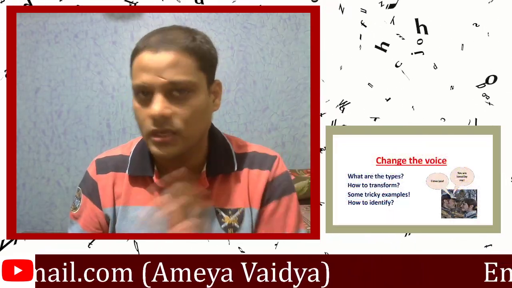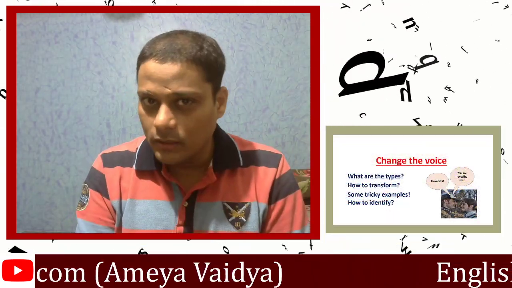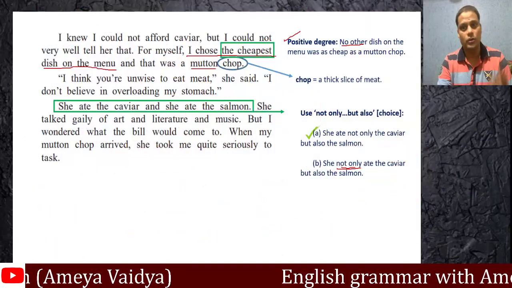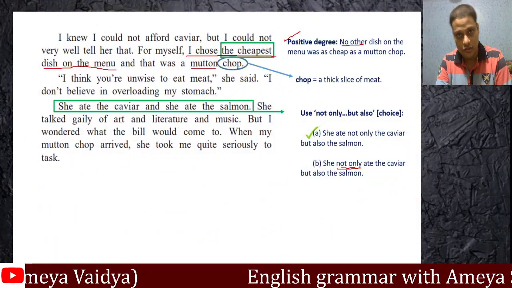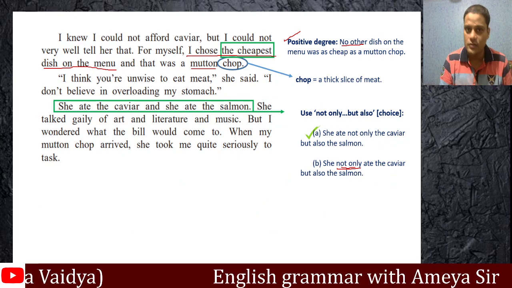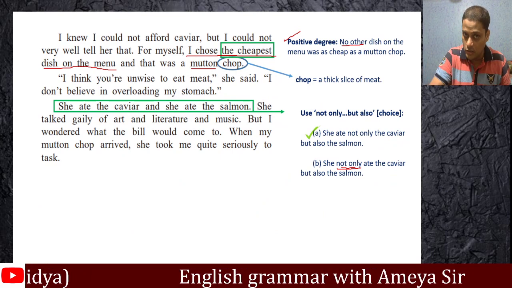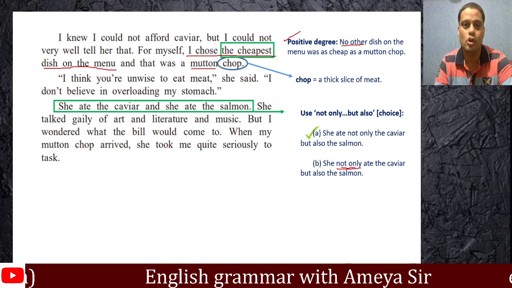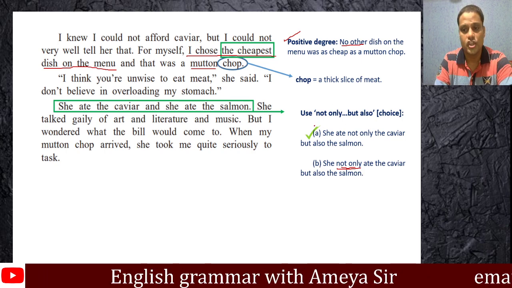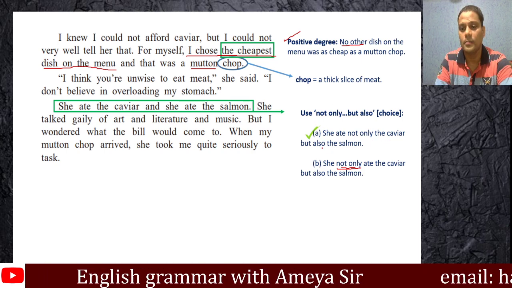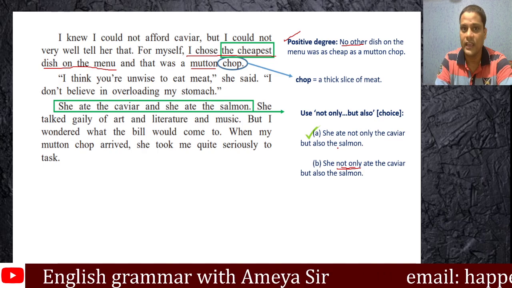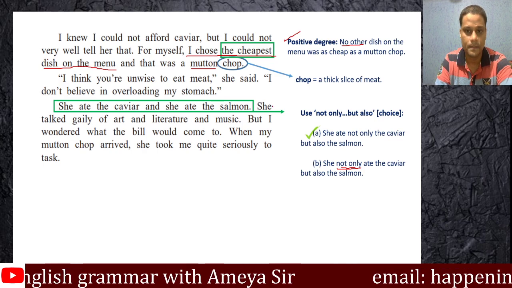Not E-I-G-H-T, A-T-E. It's common. So whenever that is the case, you initiate that verb first. You don't put not only first, you put that verb first and then you initiate your not only. So the correct answer is, she ate not only the caviar but also the salmon. Again, L is silent. Please remember that.